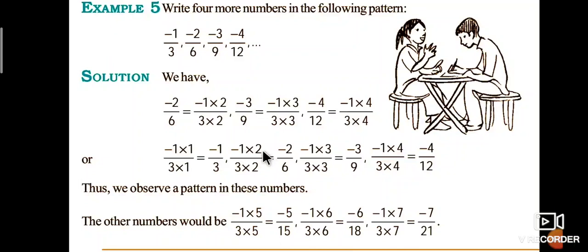Minus 1 by 3 into 2 by 2 is equal to minus 2 by 6. Minus 1 by 3 into 3 by 3 is equal to minus 3 by 9. Minus 1 by 3 into 4 by 4 is equal to minus 4 by 12. Therefore, the pattern of the numbers: minus 1 by 3 into 5 by 5 is equal to minus 5 by 15. Like that, minus 1 by 3 into 6 by 6 is equal to minus 6 by 18. Minus 1 by 3 into 7 by 7 is equal to minus 7 by 21.